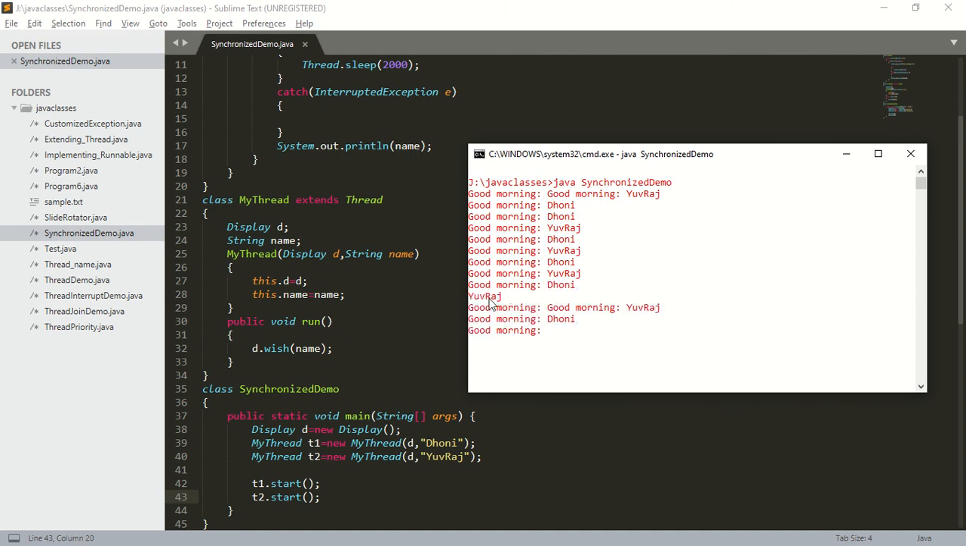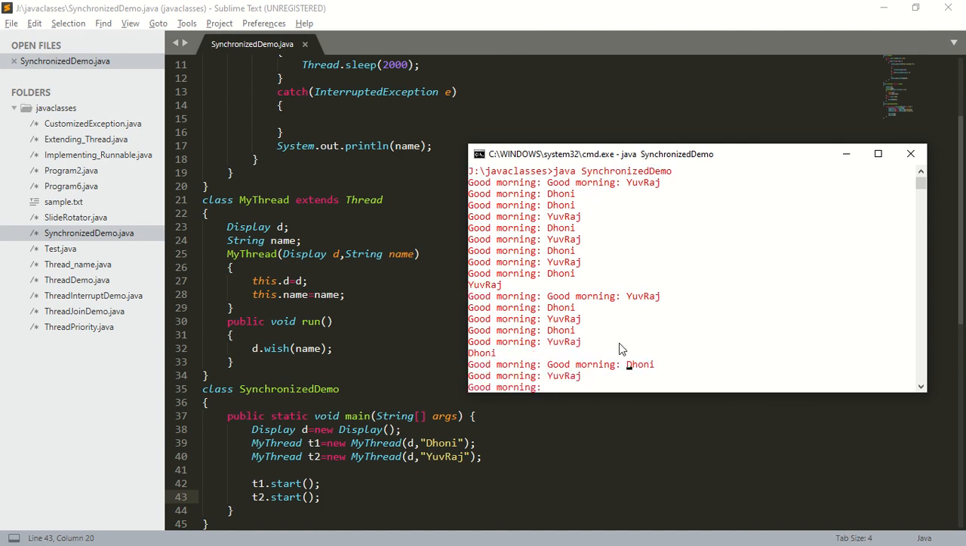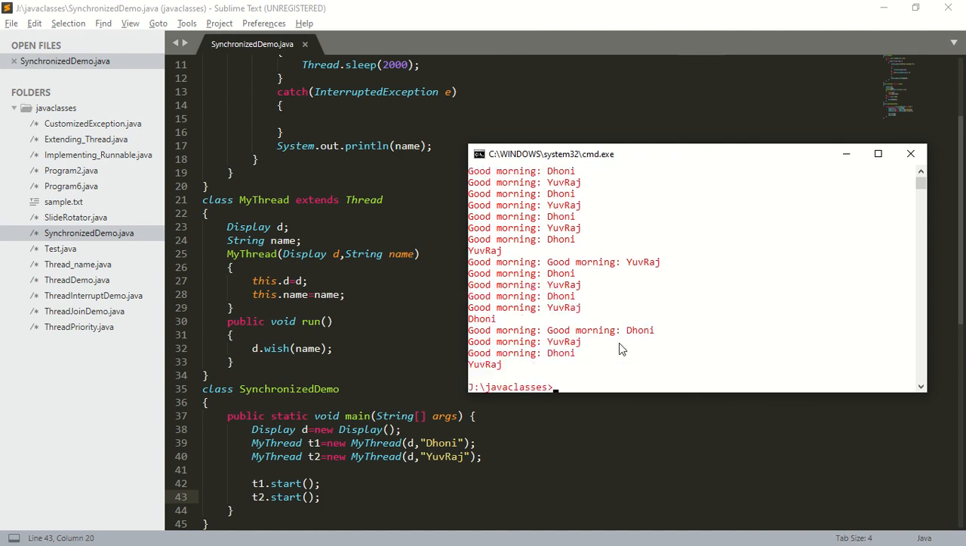Good morning, Yuvraj, Dhoni, Yuvraj. See, we are getting irregular outputs. So why are we getting irregular output? Because two threads are trying to operate on the same Java object. Here you can see there are two threads, T1 and T2, trying to operate on the same Java object. Which is the Java object? The Java object is the D object. On the D object, the two threads are trying to perform some operations, so that is why we are getting a data inconsistency problem.